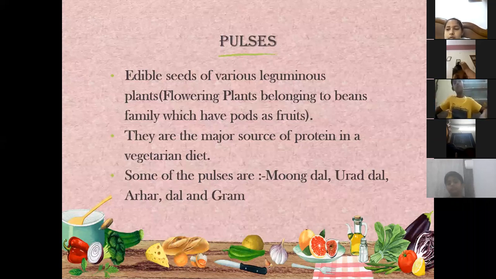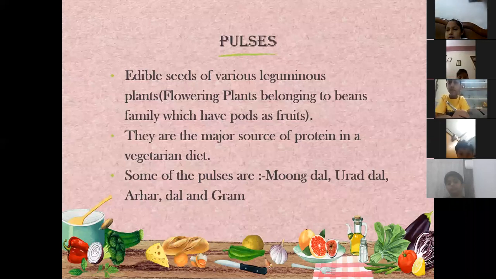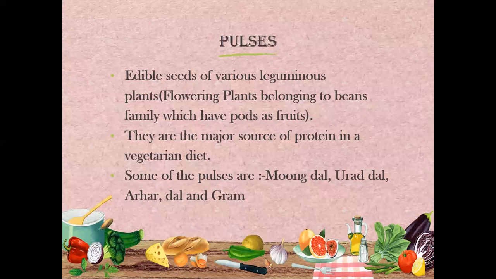So these are the seeds which can be eaten of various leguminous plants. What are leguminous plants, children? Very simple example, the pea plant. In Hindi, we call it matar. Okay, it is a plant which belongs to the beans family.